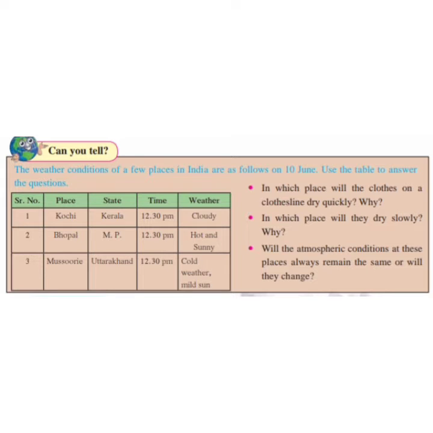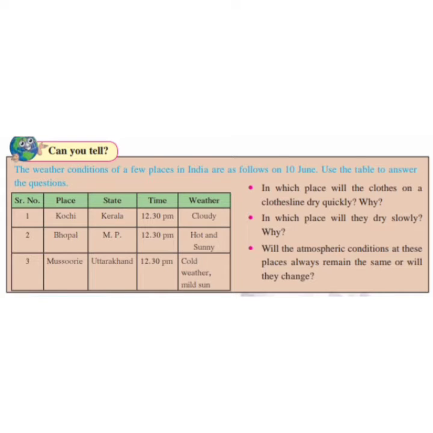Use the table to answer the question. Here one table is given, and this table shows us which kind of climatic conditions there are at some places of India on 10th June. So we will go one by one.